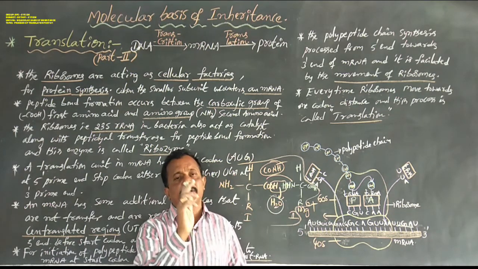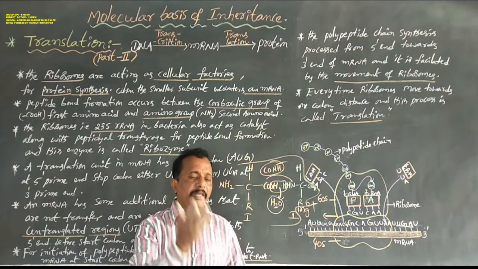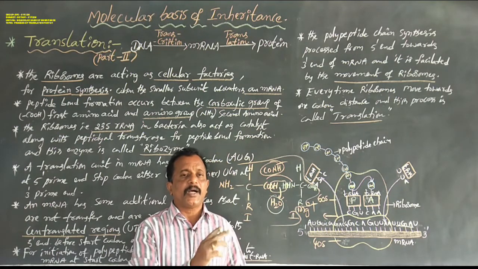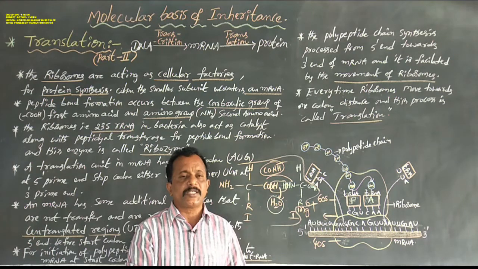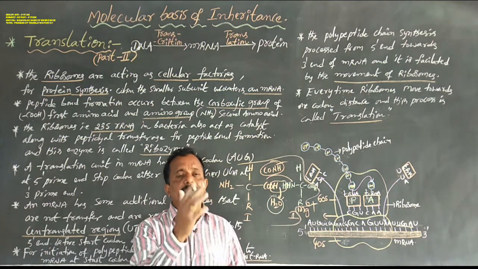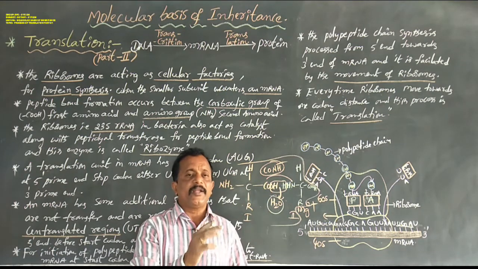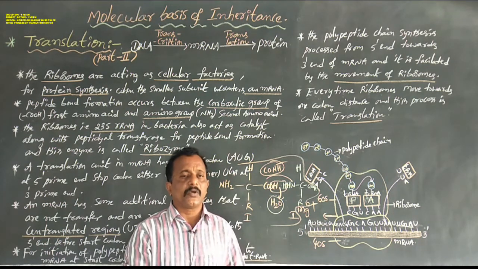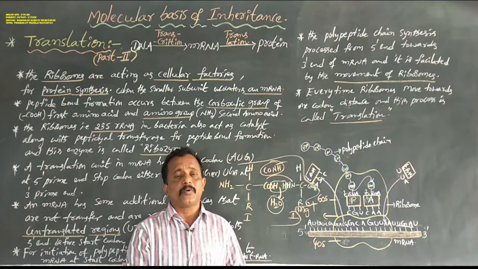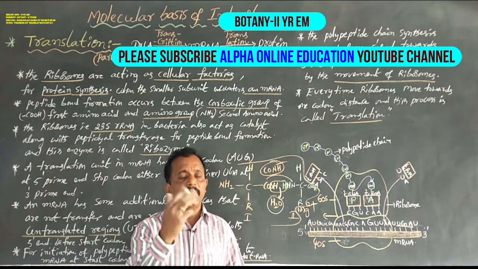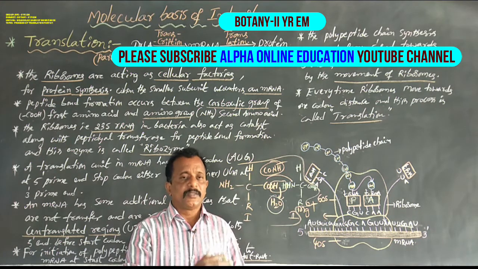This is a very important area. So how many tRNAs and amino acids are utilized in protein synthesis? 20 tRNAs and 20 amino acids. Finally, there are 64 codons, out of which 61 are sense codons and 3 are stop codons.